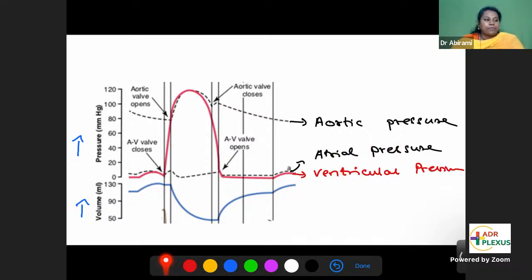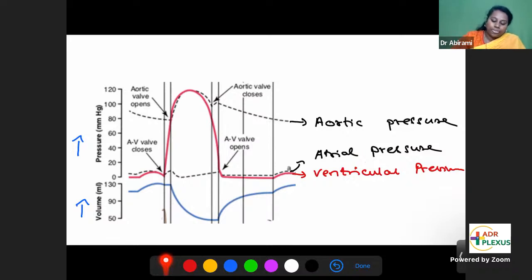Atrial pressure curve. The atrium is a small chamber. So inside the atrium, the pressure changes and the volume changes are not very significant. That's why it is the smallest curve. Just try to correlate the pressure changes on the y-axis. This is even less than 20 millimeters of mercury. Such small differences in pressure can be produced by a small chamber, the atrium. That is called the atrial pressure curve. There are three pressure curves: aortic, ventricular, and atrial.